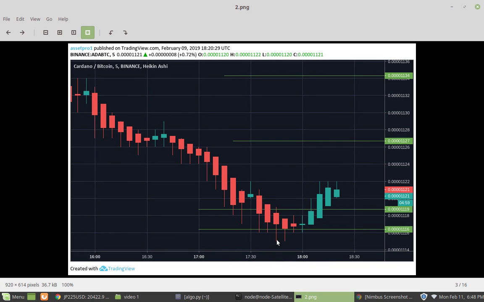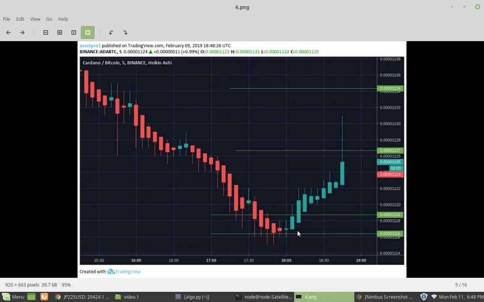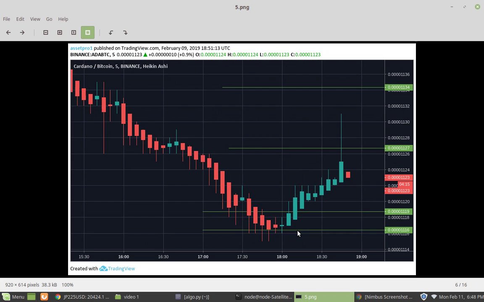It did go a little bit, the wicks did hit a little bit, but it never closed below that. It always closed above it. Or open, I forgot what those two are. And it bounced off of that and it continued going up and up and hit that first level. It didn't hit that third, it rarely does, but sometimes it does. And then it went down from there. Actually, it went sideways from there. That's why I didn't screenshot it, because it was uneventful.